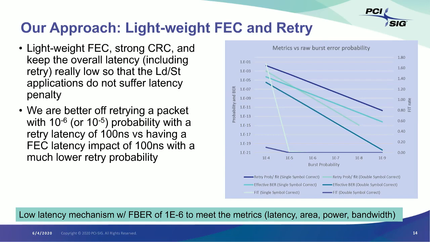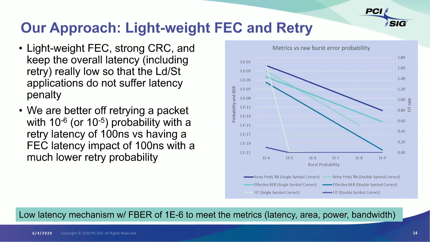So once we have that FBER, now let's see, if I relax that FBER and I go with even 10 to the power minus 5, then I need to deploy a much stronger FEC, and then I cannot keep the FEC latency down. It will be getting very close to what the networking side has. Now, based on our analysis, we are very confident of getting to the existing channel reach, even with a 10 to the power minus 6 FBER. For longer channels, of course, we have retimers.